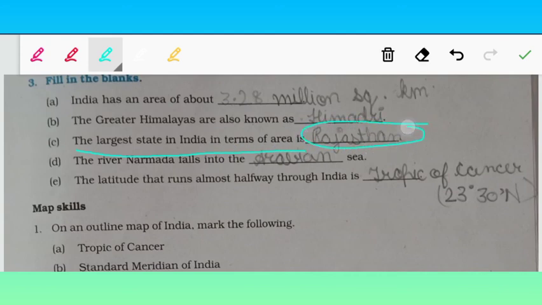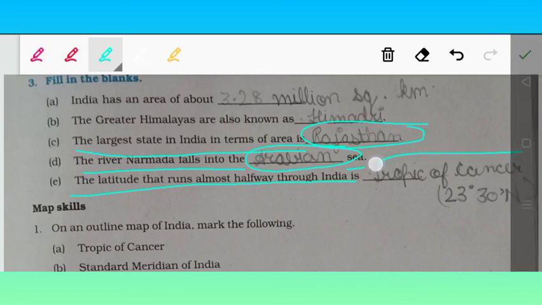It is Rajasthan. The river Narmada falls into the dash sea. The river Narmada falls into Arabian Sea. The latitude that runs almost half through India is dash, Tropic of Cancer, 23 degree 30 north.